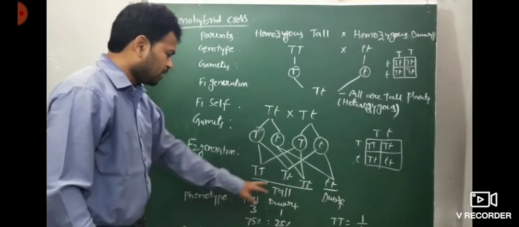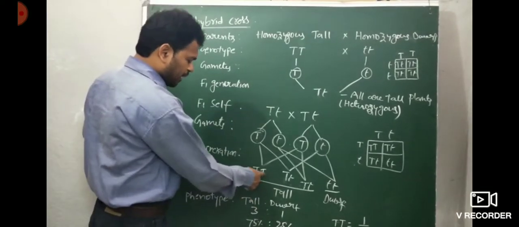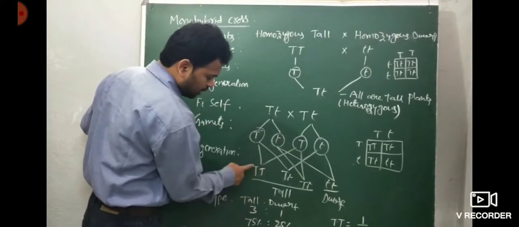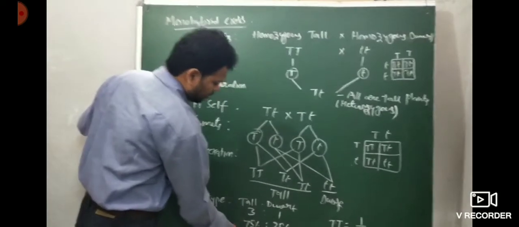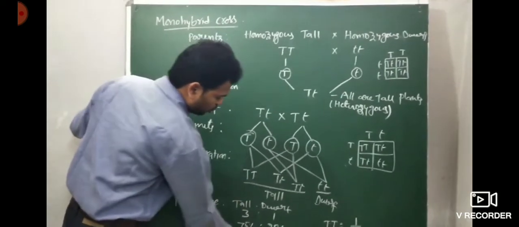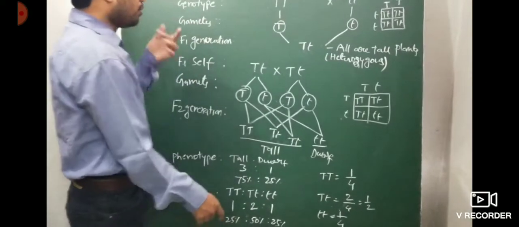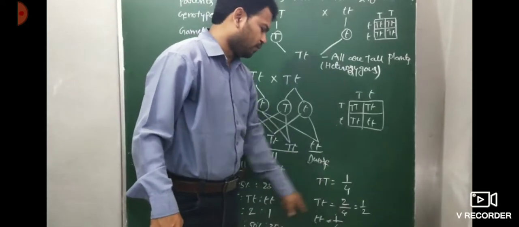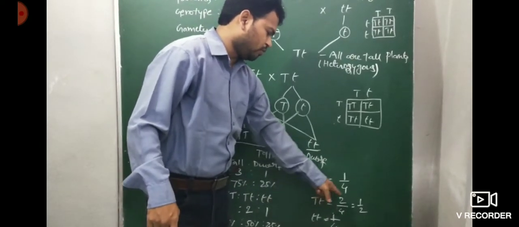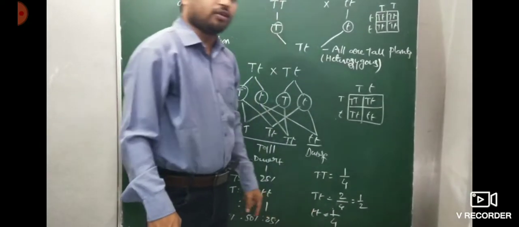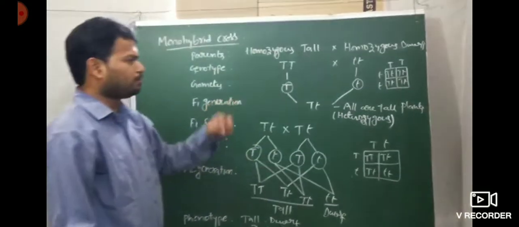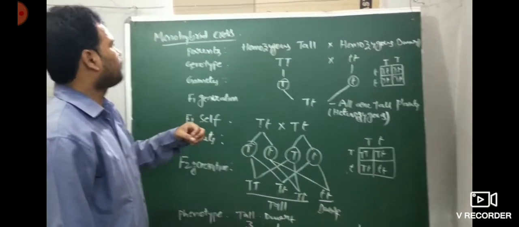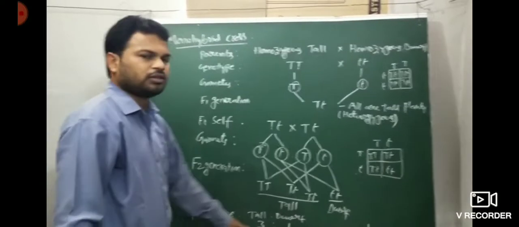Then the genotype. The genotypes are capital T capital T, 1; capital T small t, 2; and small t small t, 1. In fractions, capital T capital T is 1/4, capital T small t is 1/2, and small t small t is 1/4. Sometimes questions ask: what is the phenotype ratio of a monohybrid cross in the F2 generation? 3:1.